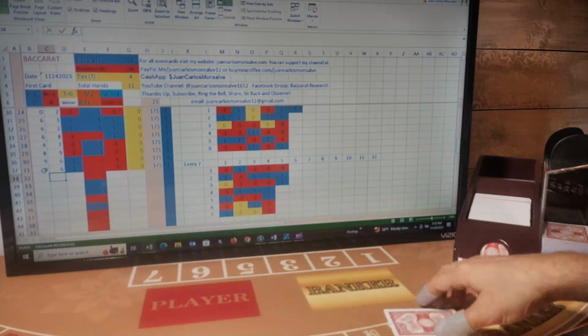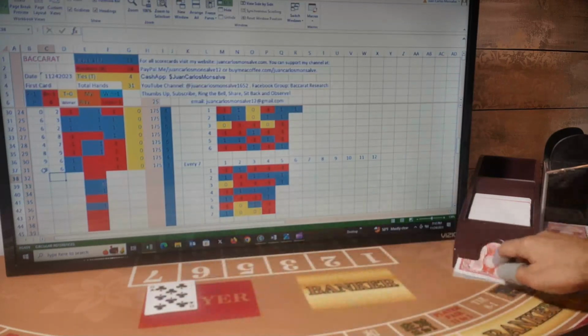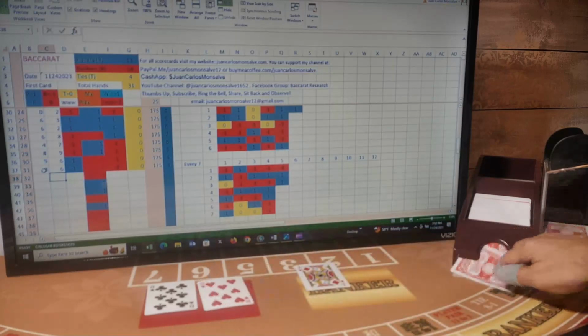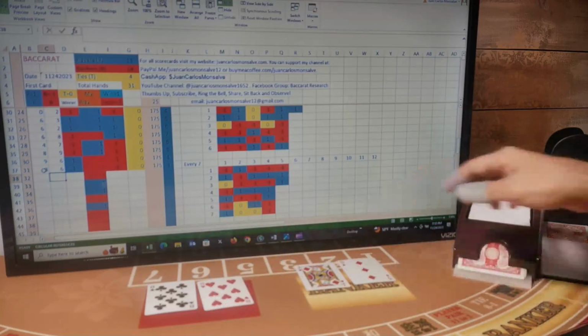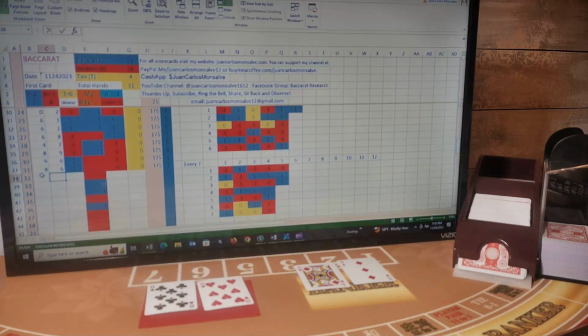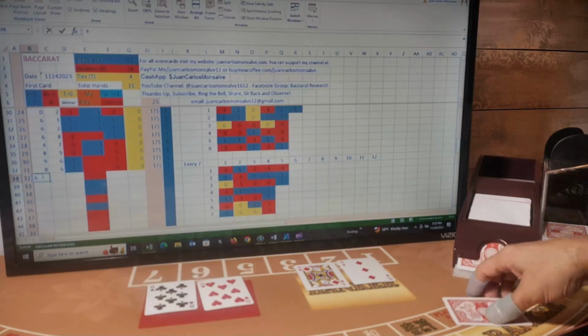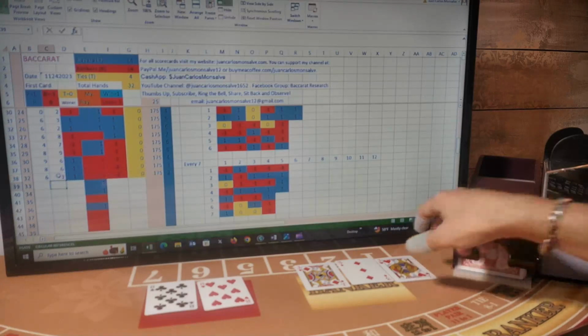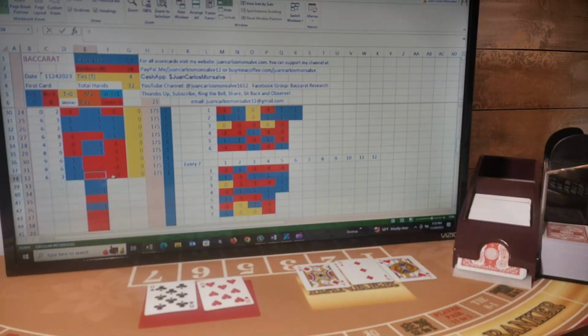My next bet is first card for player, first card for banker, second card for player, second card for banker. Player has a 6 and it stands, and banker has a 3 and gets a third card. The third card is a 0. So 6, 3, and this is a player hand. I was betting banker, so I lost this hand.